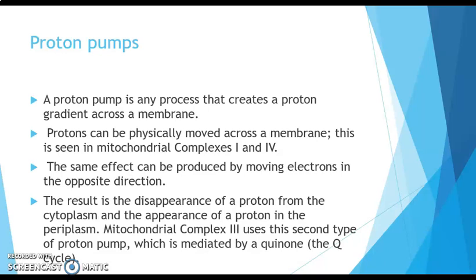Next is about proton pumps. A proton pump is any process that creates the proton gradient across the membrane. So the protons can be physically moved across those membranes, which is seen also in the mitochondrial complexes 1 and 4. The same effect can be produced by moving electrons in the opposite direction. The result is the disappearance of protons from the cytoplasm and appearance of protons in the periplasm.